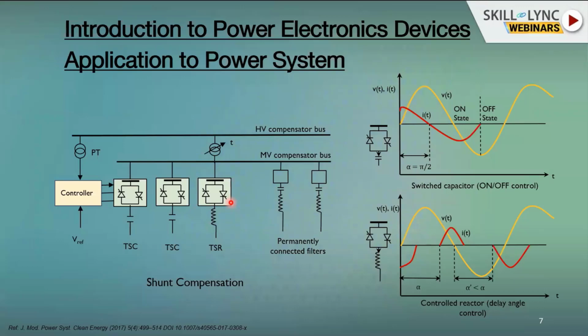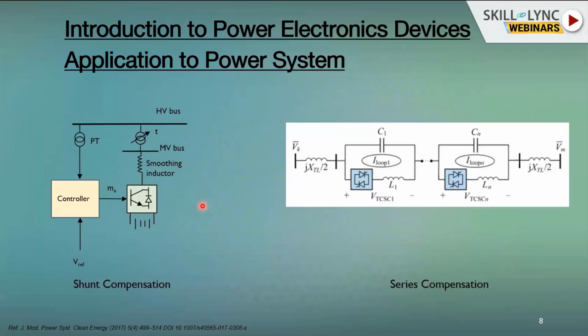But when we do it in a range of 90 degrees to 180 degrees of alpha, then we will create lower order harmonics. In those cases we need to have some filters to reduce this, or to localize the harmonic generation within this MV bus so that it is not passed on to the high voltage bus. These devices are based on thyristors, and we call it a flexible AC transmission system because we have a kind of control available to provide the reactive power requirement for the AC bus.